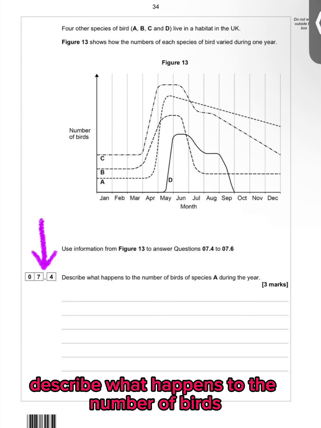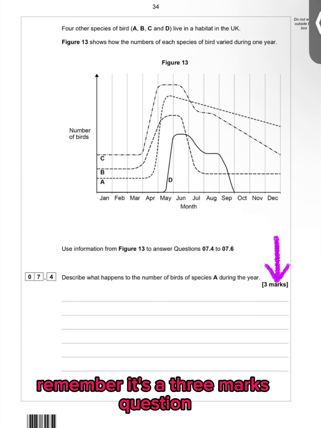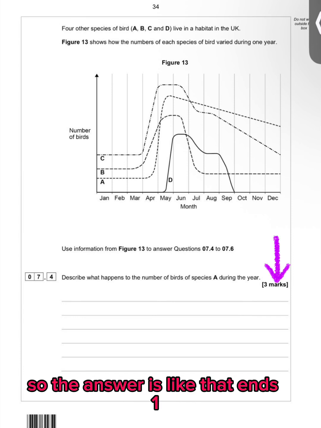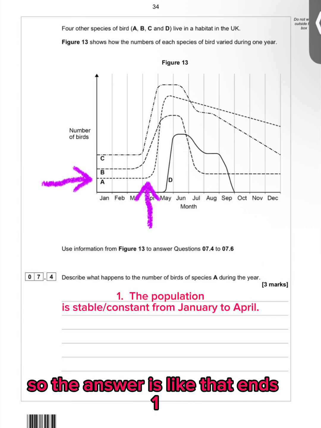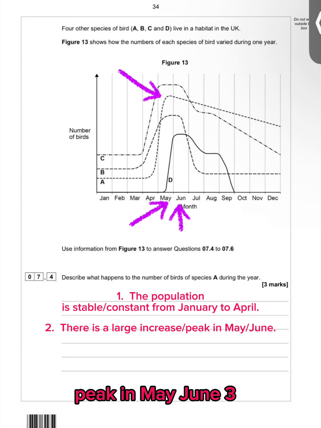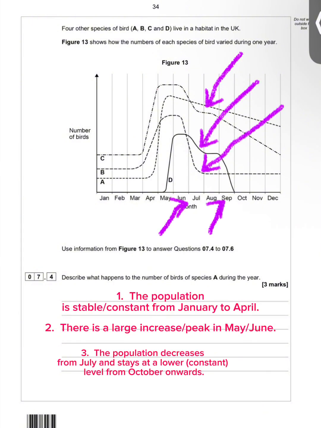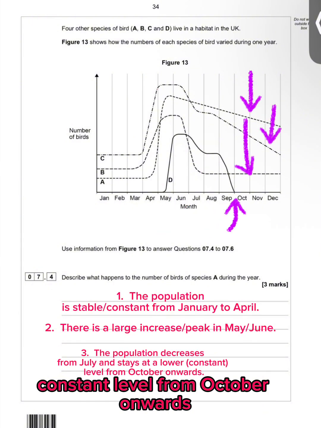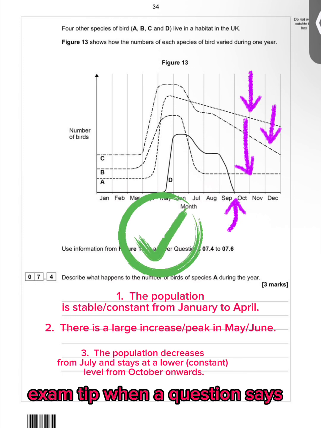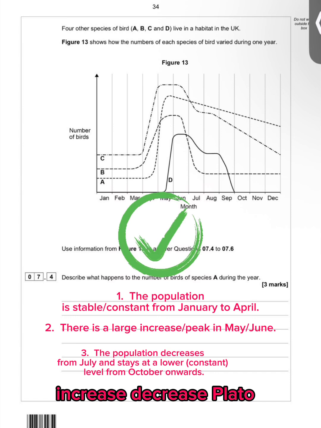Describe what happens to the number of birds of species A during the year. Remember, it's a 3 marks question, so answer should be in 3 parts, so the answer is like that. 1. The population is stable, constant from January to April. 2. There is a large increase, peak in May-June. 3. The population decreases from July and stays at a lower, constant level from October onwards. Exam tip: when a question says describe what happens, try to mention specific months or trends: increase, decrease, plateau, to get all the marks.